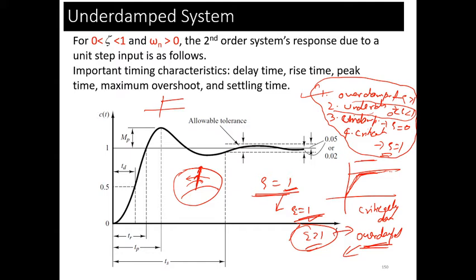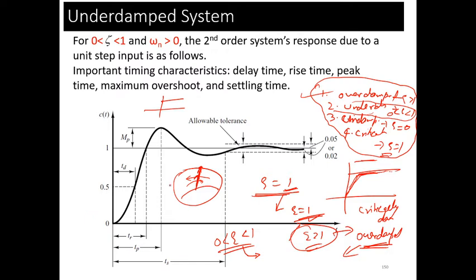So we put the value of zeta between 0 and 1, and then increase it as per the need of the desired system.